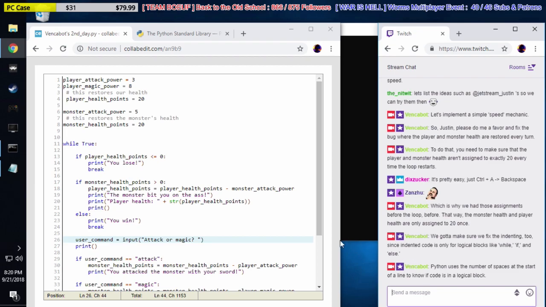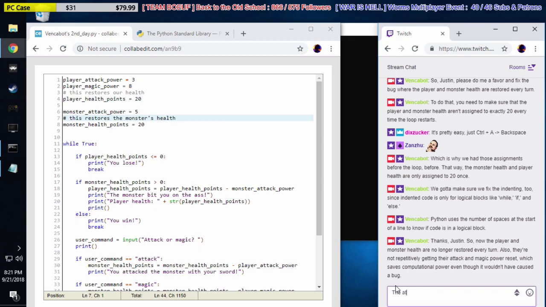Okay, so we still have a typo here on line 4. I'm going to fix that for him. Line 4, line 3, there we go. Okay, so now we're totally flush with the left-hand side of the screen. So now this code will work. Now the player and monster health are no longer restored every turn. Also, they're not repetitively getting their attack and magic power reset, which saves computational power, even though it wouldn't have caused a bug.